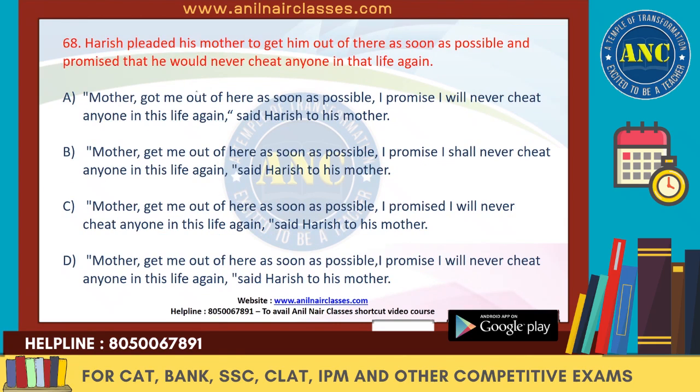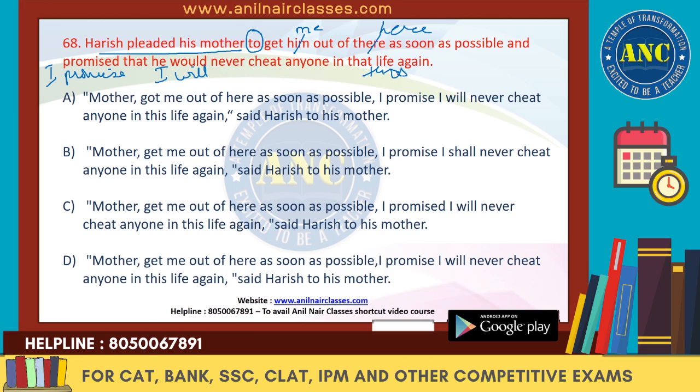Next. Harish pleaded his mother to get him out of there as soon as possible and promised that he would never cheat anyone in that life again. So Harish pleaded his mother, to is the joining word, get him. Instead of Harish it will be get me out of here as soon as possible, and I promise that I will never cheat anyone in this life.